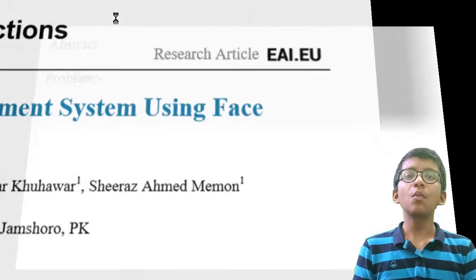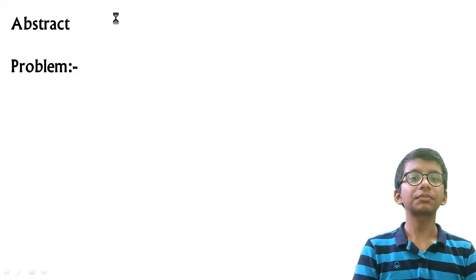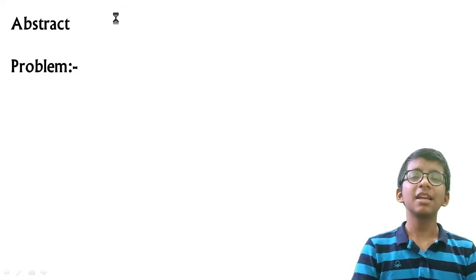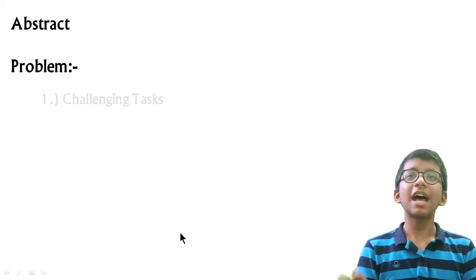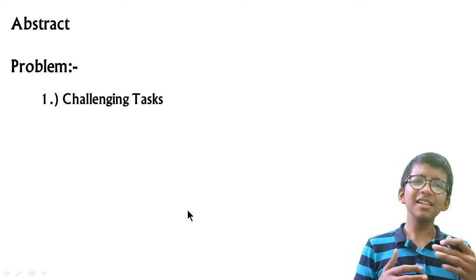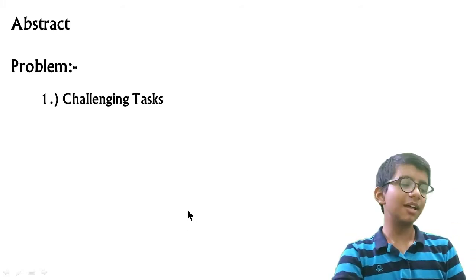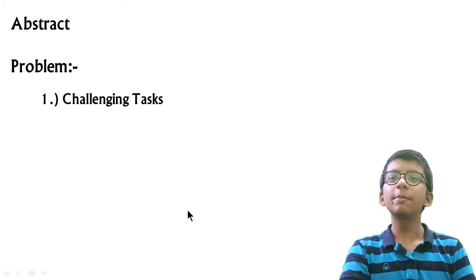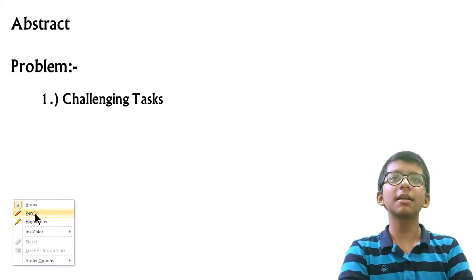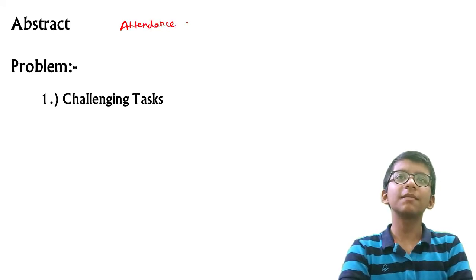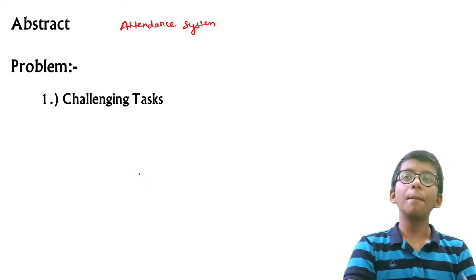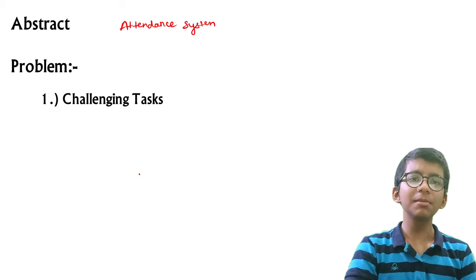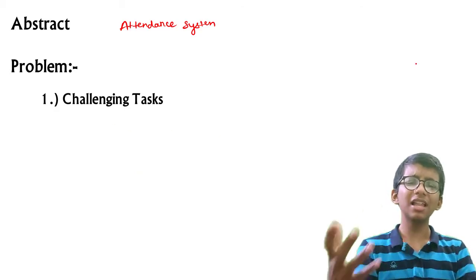So first of all, we have a problem. Let's take a description of the problem. The description of the problem is a challenging task. Let's take an example that we want to make an attendance system. Let me take a pen, and we want an attendance system. It is a very challenging task if we do it manually, by calling out names or writing the names on a sheet of paper. This is a challenging task.